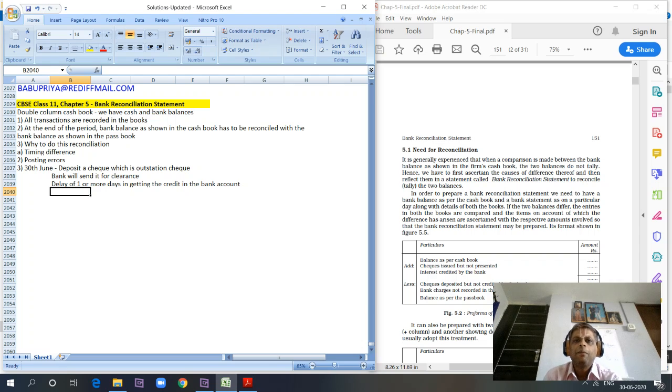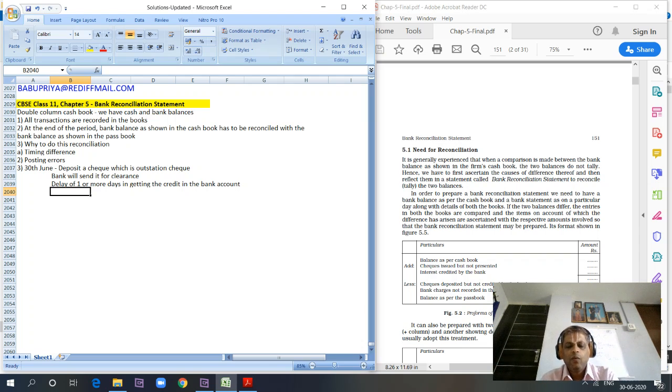But the bank has to send the check for clearance and ensure that the money is actually transferred to the bank account. It might take one or two days, depending on the nature of the check, the outstation, and the balance available in the account of the person who issued the check. That is called timing difference. So there will be a difference between the bank transactions entered in the cash book and the bank passbook.